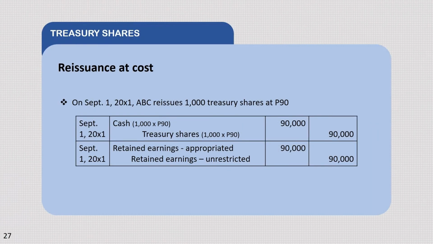Here's the reissuance cost. On September 1, 20X1, ABC reissues 1,000 treasury shares at 90 pesos. Our journal entry for that is cash 90,000 pesos debit and credit is treasury shares. Another entry for that is retained earnings appropriated 90,000 pesos in debit while in credit retained earnings unrestricted 90,000 pesos.